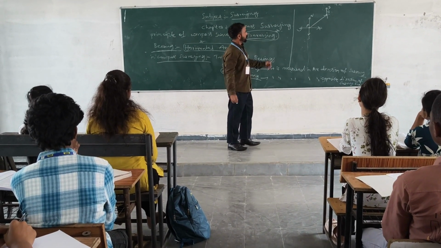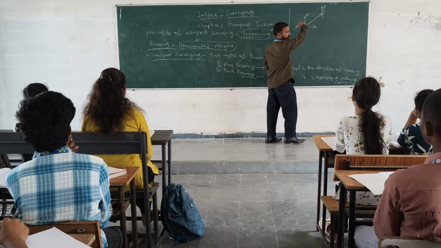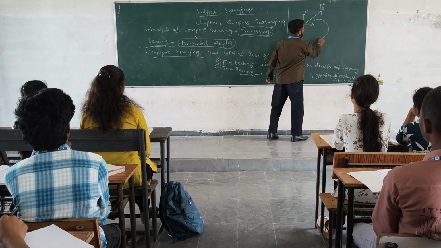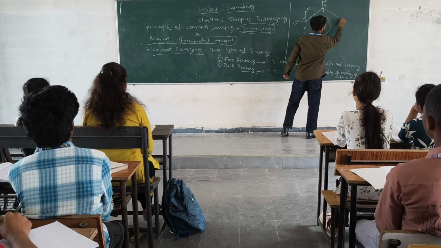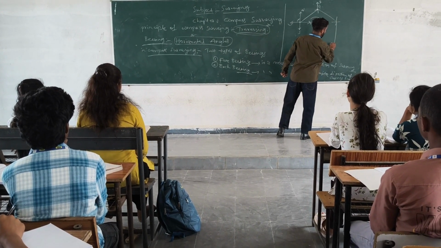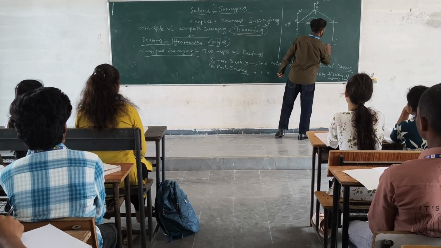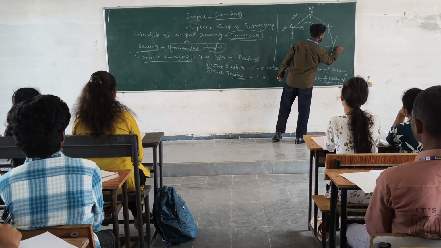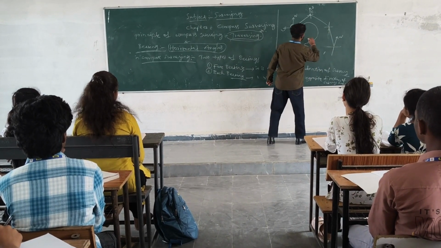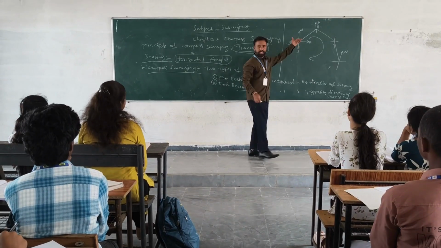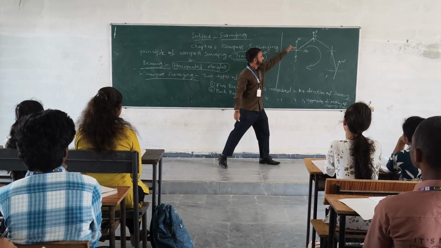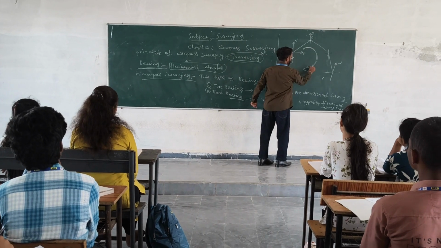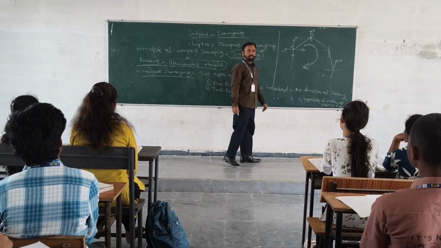Here, in the direction of the survey line, we are measuring in the clockwise direction, traversing in the clockwise direction. So the direction of the survey is clockwise.